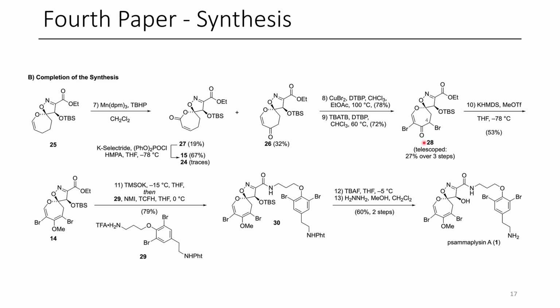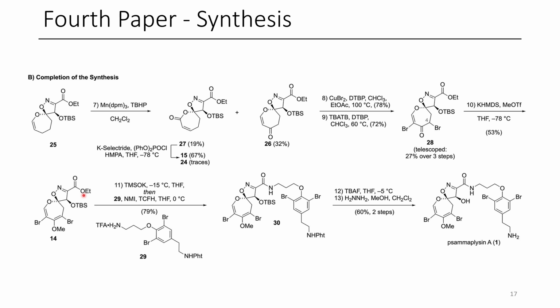They found that the yield was higher when they telescoped this over several steps without purifying, and they then need to form this double bond and a methyl ether. So they use potassium HMDS and methyl triflate, and the potassium enolates methylated effectively. And one of the last steps they needed to do was the hydrolysis of this ester to get the carboxylic acid, but it was too unstable when they tried to isolate it.